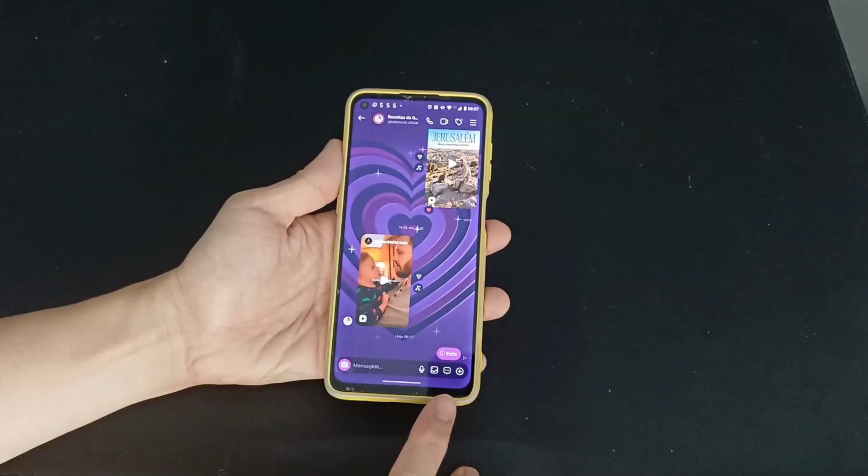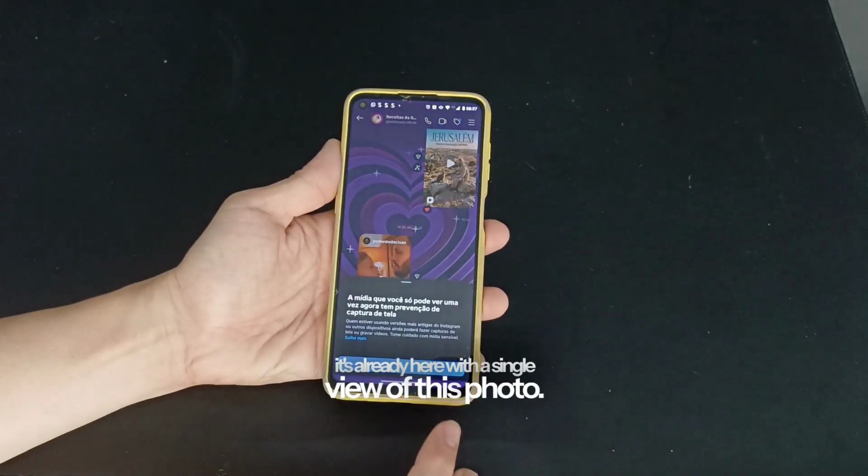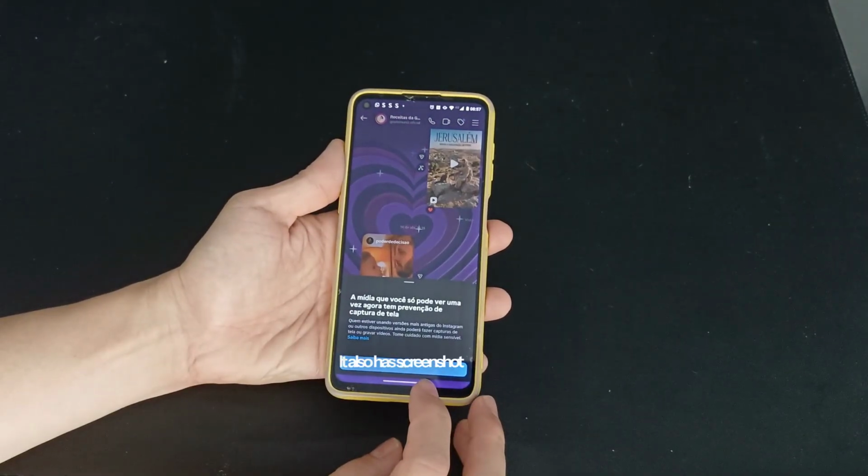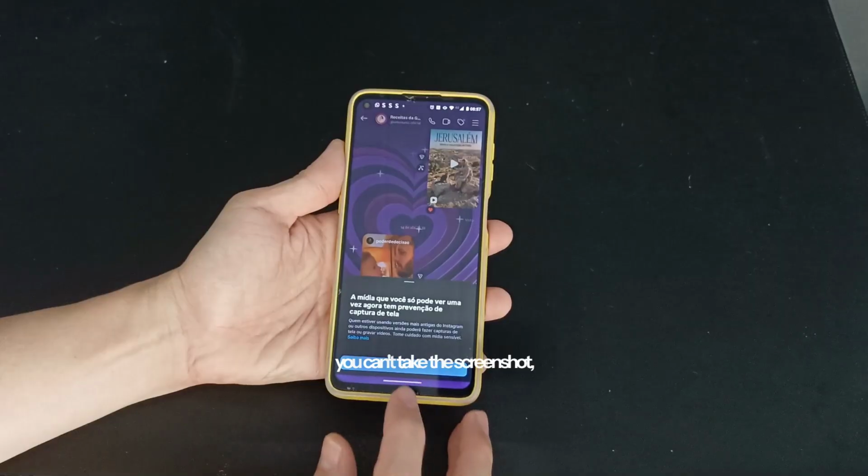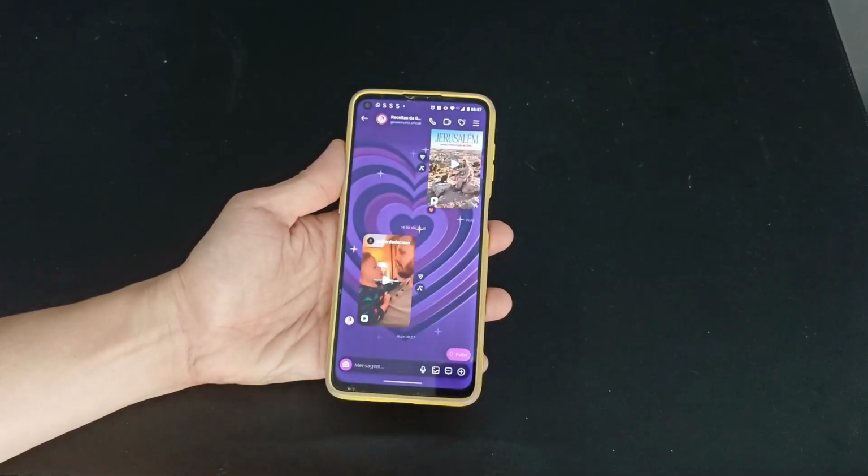And that's it, guys. It's already here with a single view of this photo. It also has screenshot prevention, guys. You can't take the screenshot. It can't. Just click OK.